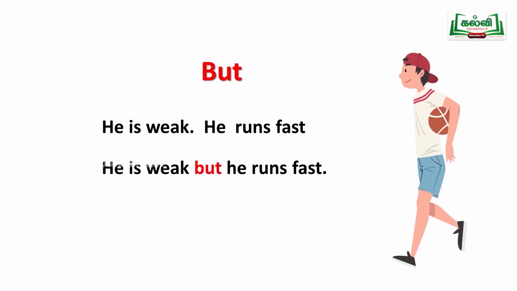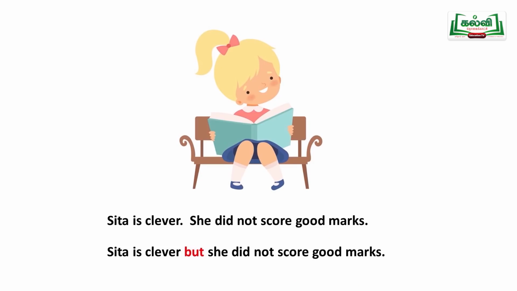But he runs very fast. He has the capacity to run fast. He is weak, but he runs fast. His being weak tells something negative about him, but he runs fast. His ability, but he can run fast. Why are we joining the sentence with the word "but"? You should know.